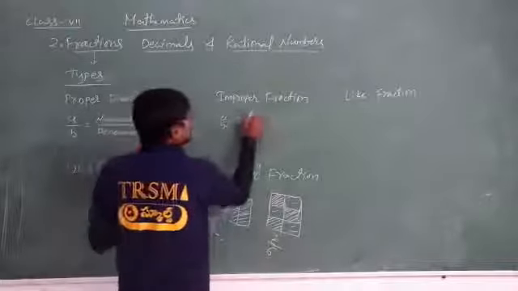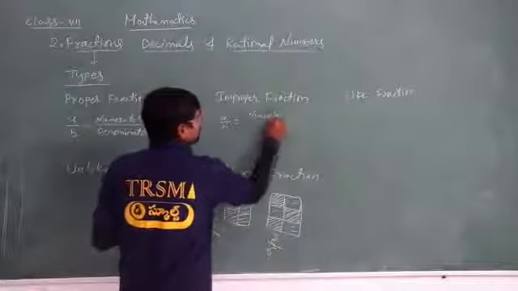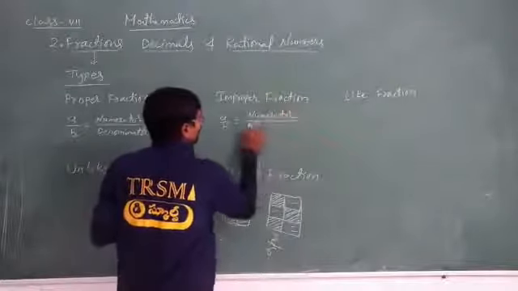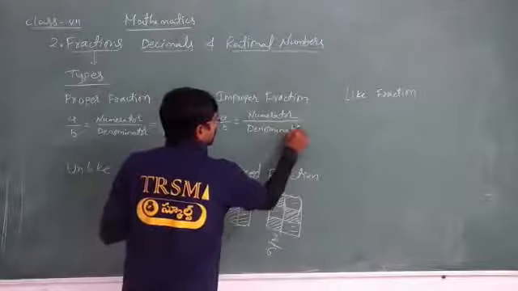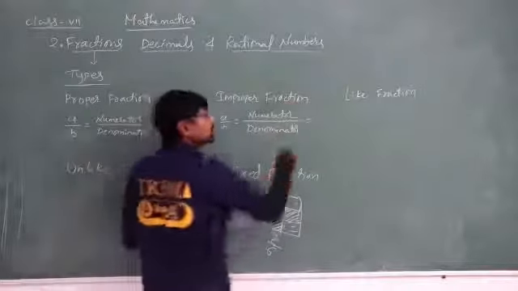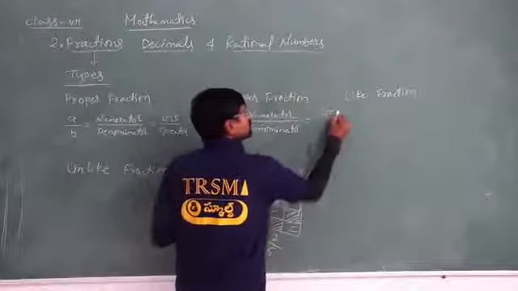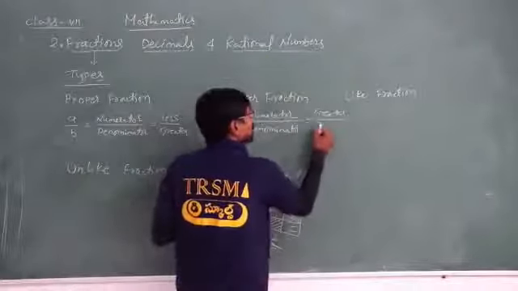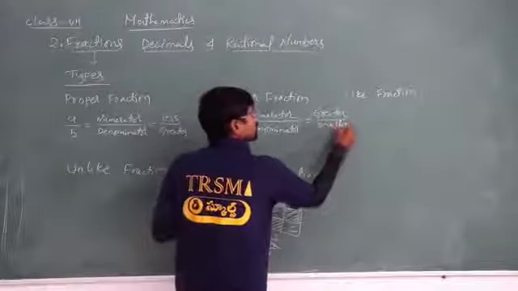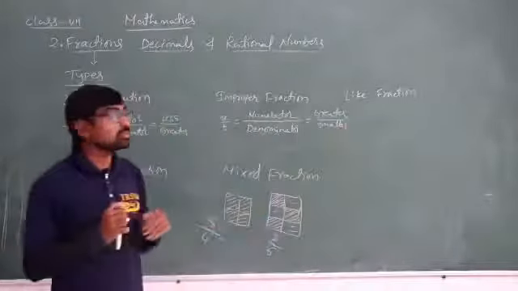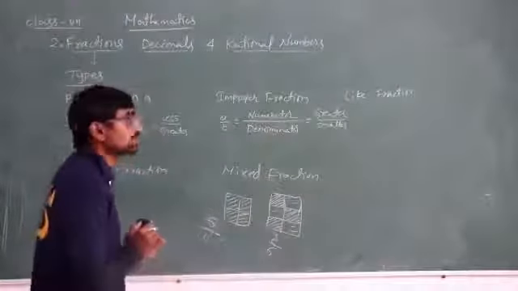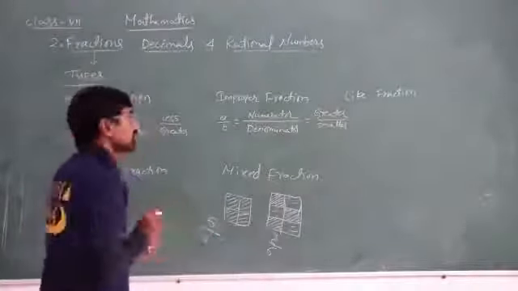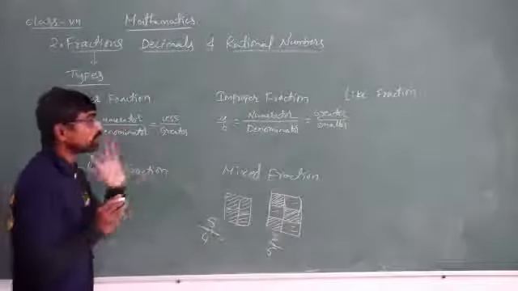If this is the numerator, at the bottom we have the denominator. If the numerator value is greater and the denominator is smaller, is it possible? No, it is not possible. Because of that reason, we call that an improper fraction. This is the thing you have to remember.